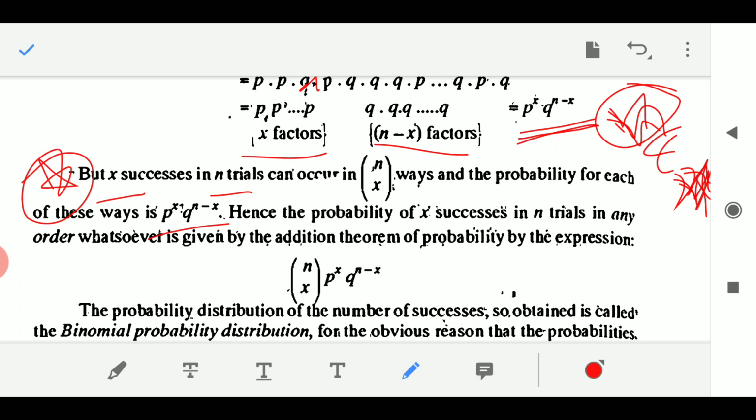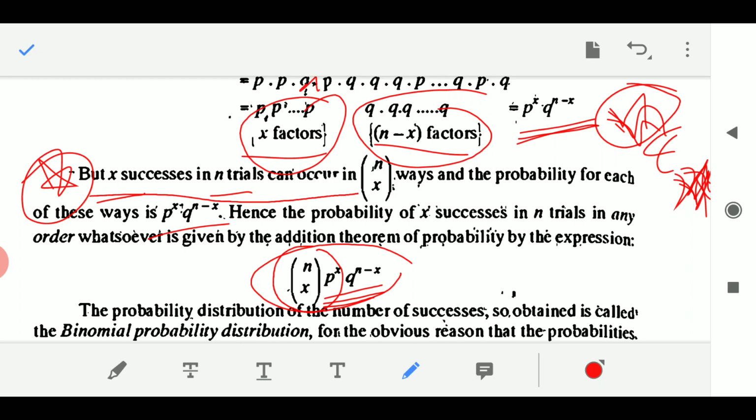Hence the probability of X successes in N trials in any order whatsoever is given by the addition theorem of probability by the expression. This thing we have just now obtained, P to the power X into Q to the power N minus X, because we have X factors of P and N minus X factors of Q. So it is just a matter of writing this in view of the fact that we can get X successes in N trials in NCX ways.